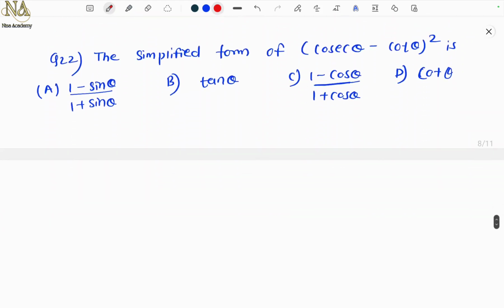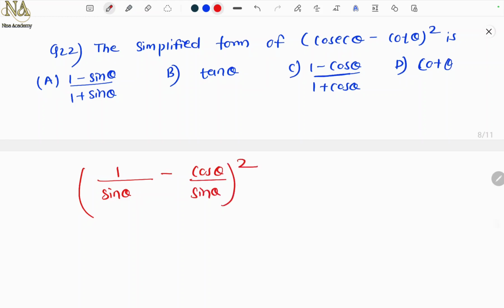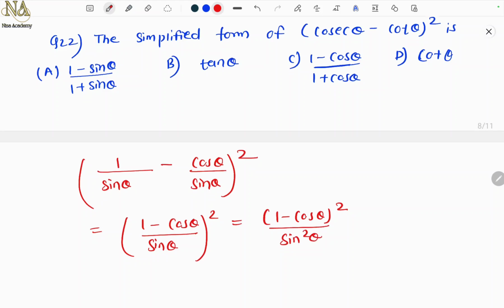Then question number 22. The simplified form of (cosec theta minus cot theta) whole square is. So what you can do is change cosec theta to 1 upon sine theta. And cot theta is cos by sine, whole square. So the denominator is same. So I can write this as (1 minus cos theta) upon sine theta, whole square. So (1 minus cos theta) whole square upon sine square theta.